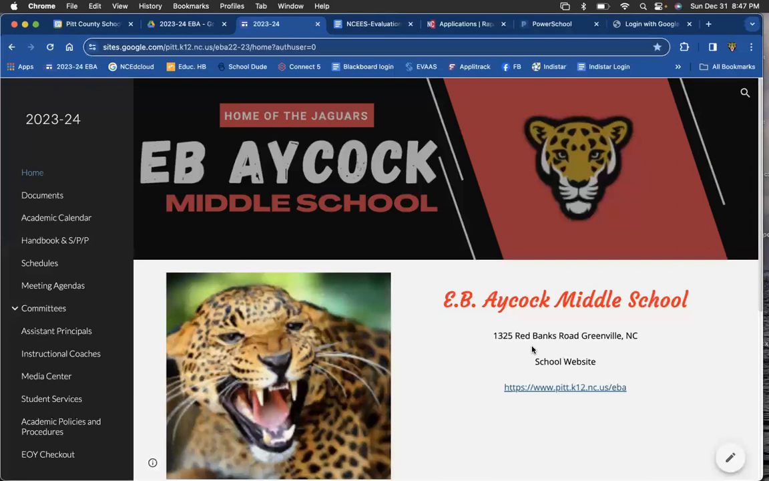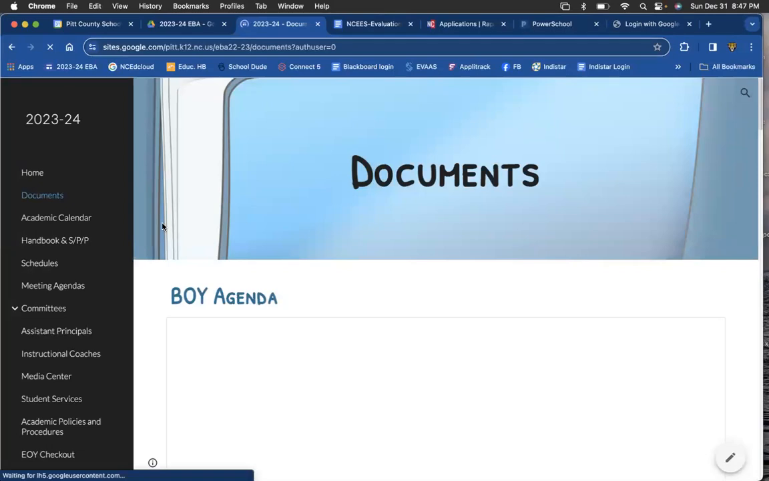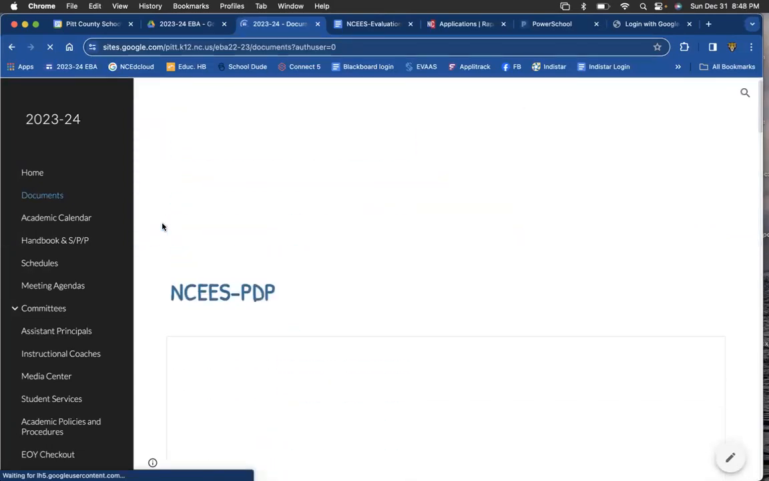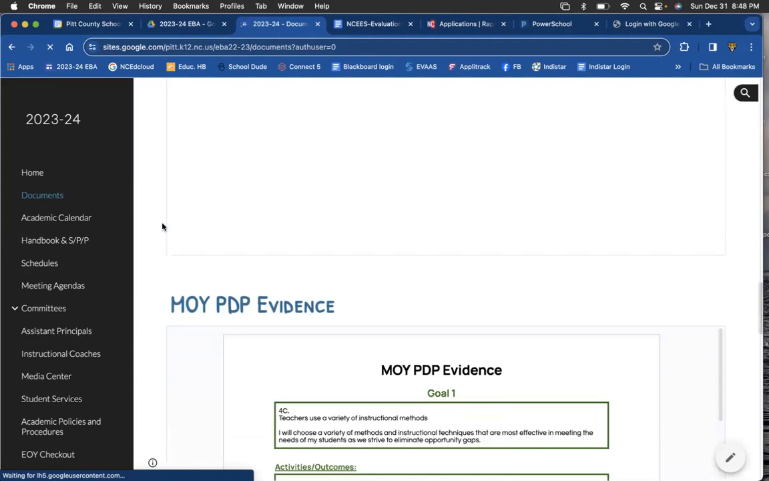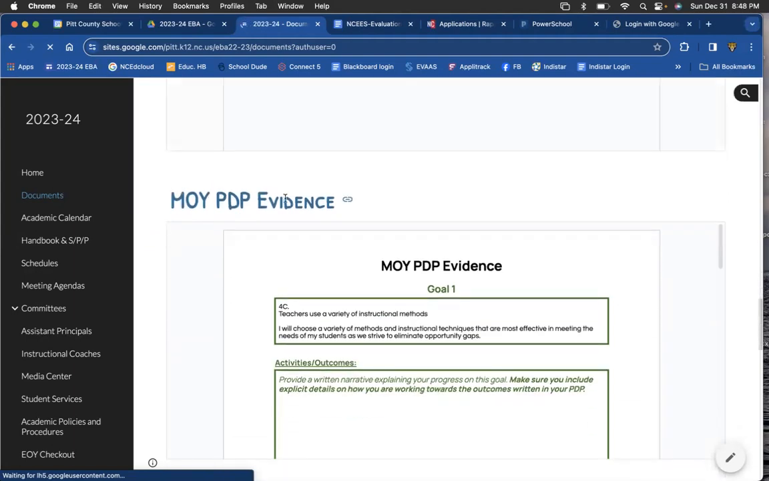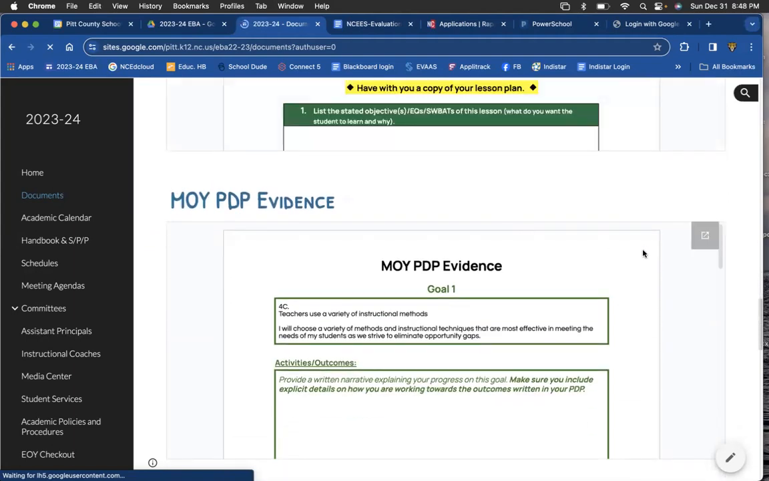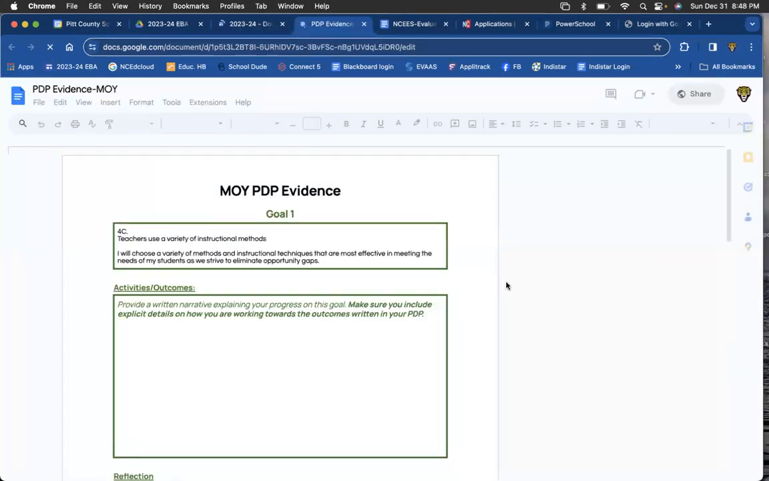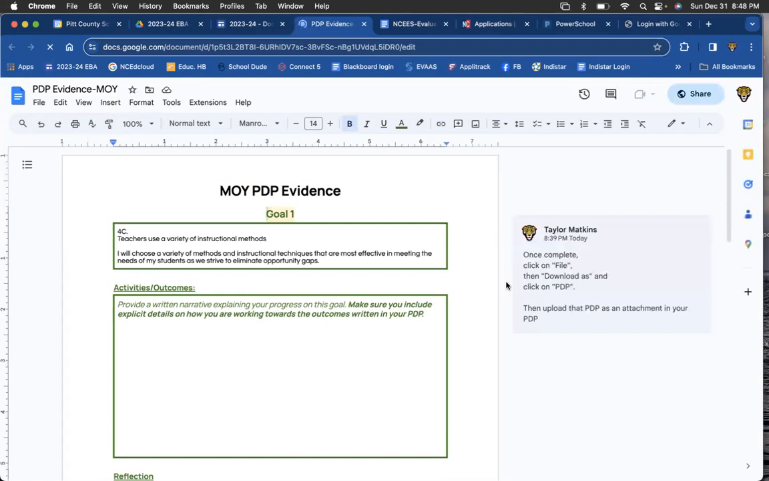So when you come to the staff website, come over here to the link documents, and scroll down. You will come to where it says MOY PDP evidence. If you click on this little button right here, it will pop up. This document will be where you make all of your comments. You won't type anything into your actual PowerSchool Nieces. You do everything on this document, and then you will upload this document to Nieces.